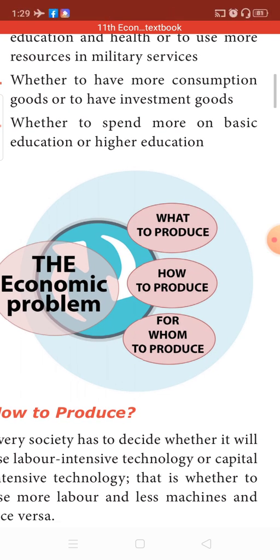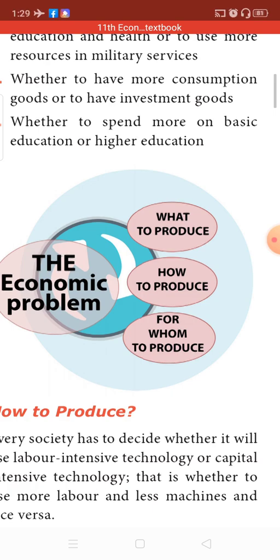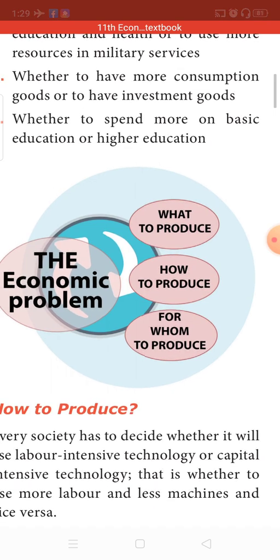Next is whether the country should spend more on basic education or higher education. See, money has to be spent on education, true, but the country has to decide whether more money should be spent on basic education, that is, from 1 to 5 we have to spend more money, or money should be spent on college education. So this also has to be decided by the economy.